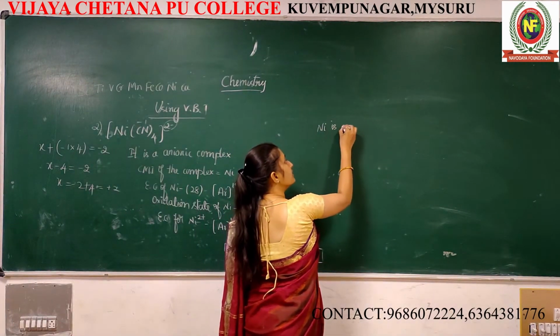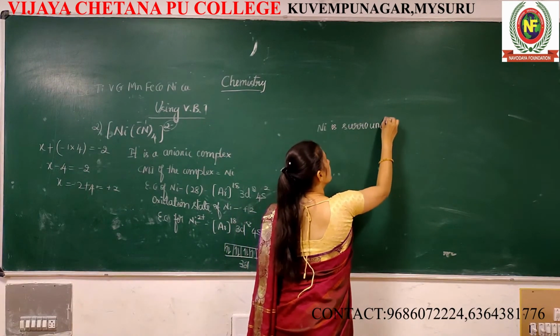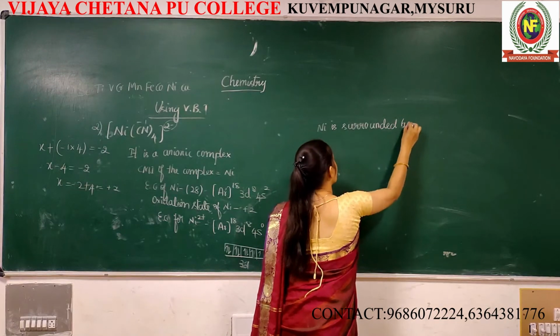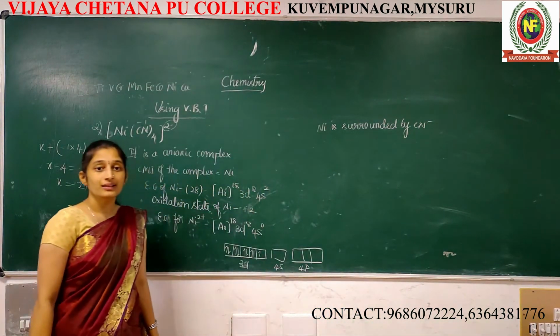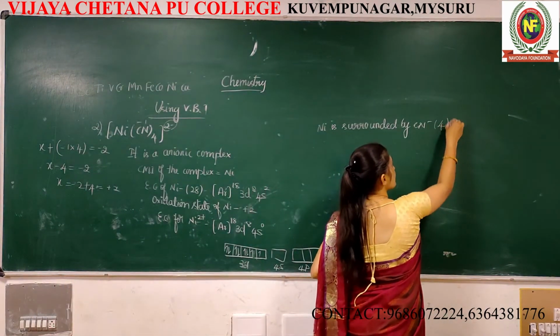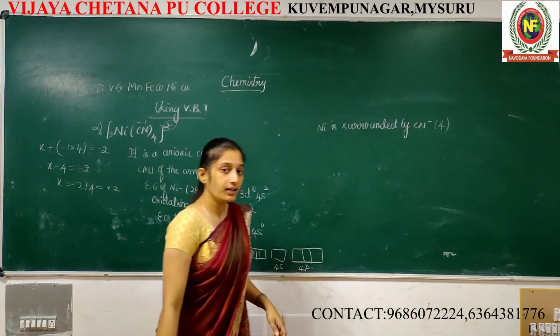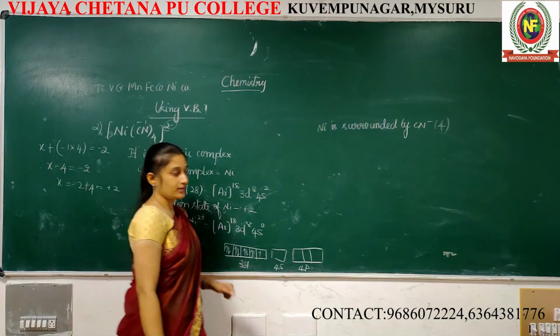Nickel is surrounded by CN minus. How many? 4 CN minus. Means nickel is the CMI. Around the nickel, 4 cyanide groups are surrounded.